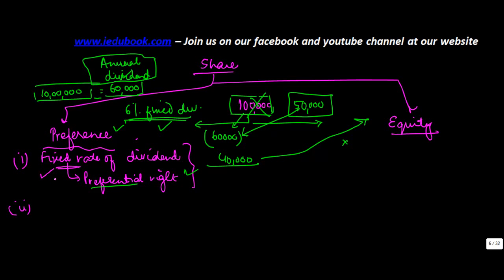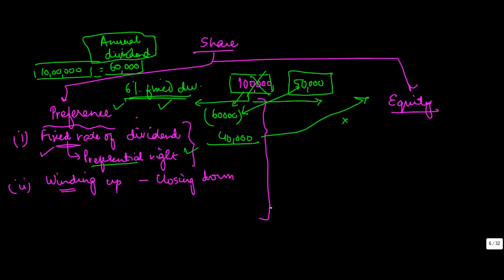The second thing is that suppose the company goes into winding up. Winding up means that the company is unable to perform the business for which it is set up, or it has made losses, and the shareholders or the creditors decide that the company should no longer work. So winding up means closing down of the company.